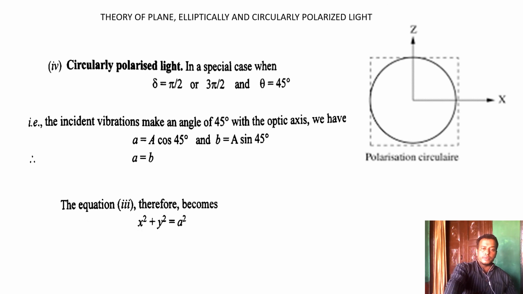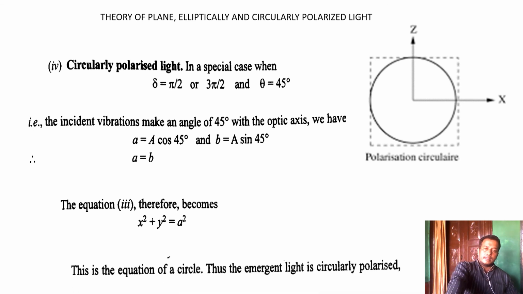From the previous equation, we get x square by a square plus y square by b square equal to 1. Since a square is common, that is x square plus y square equal to a square. This is the equation of a circle. It represents that the emergent light is circularly polarized.